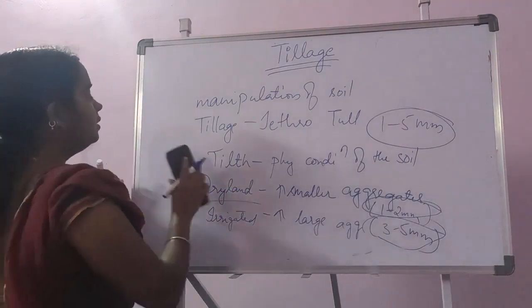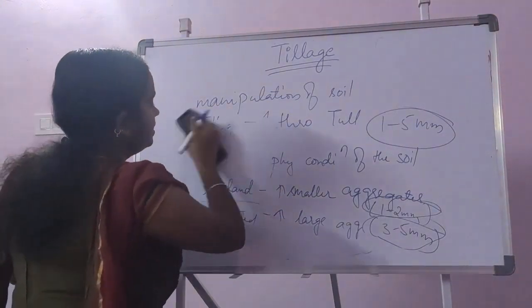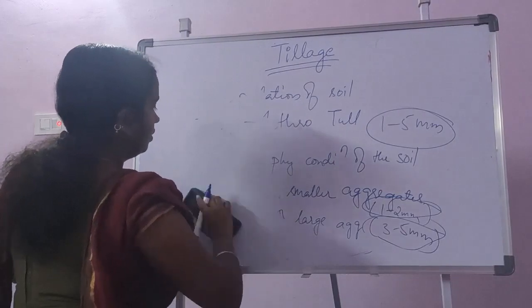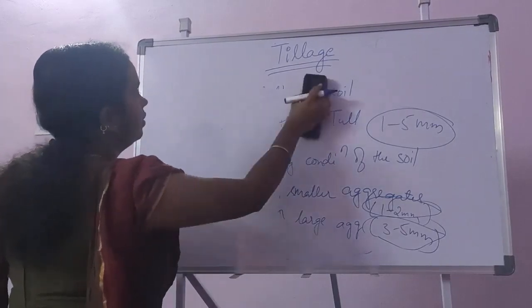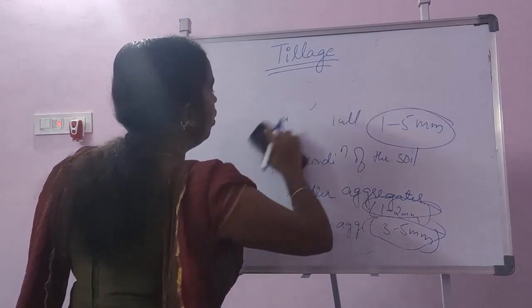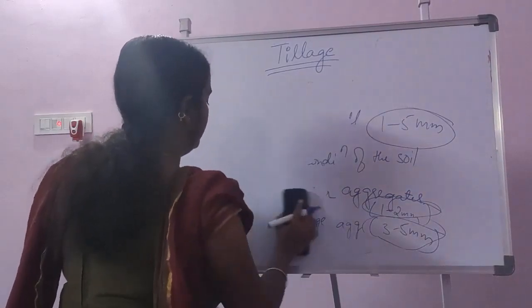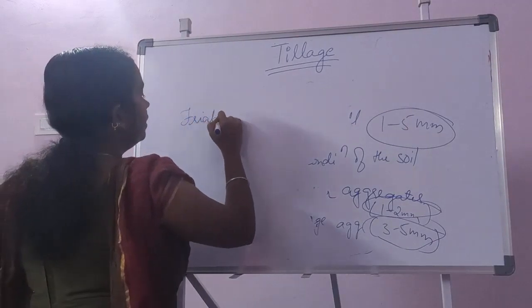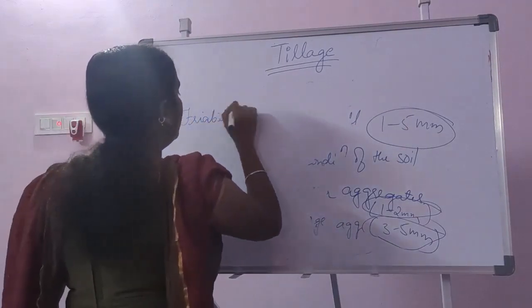Another term related to tillage is friability or mellowness.